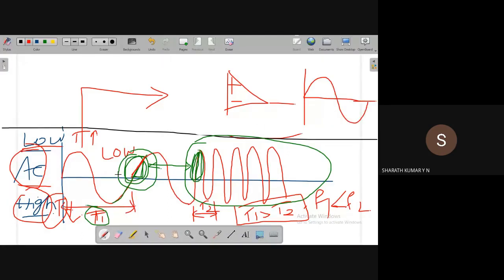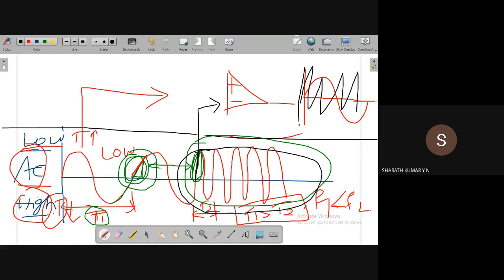But now when we apply a very high frequency signal, the input is changing at a faster rate. The output should also change at that particular rate, a very fast rate. That may not be possible. Not all devices can change their output at the rate at which the input signal is changing.